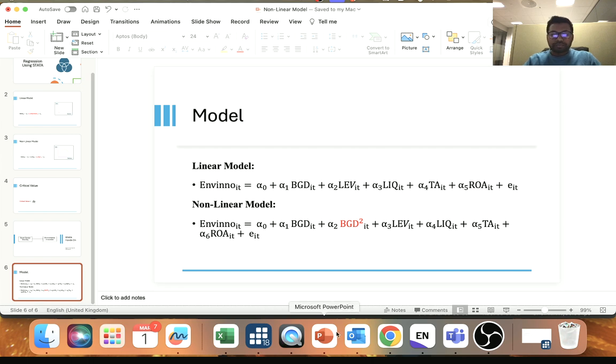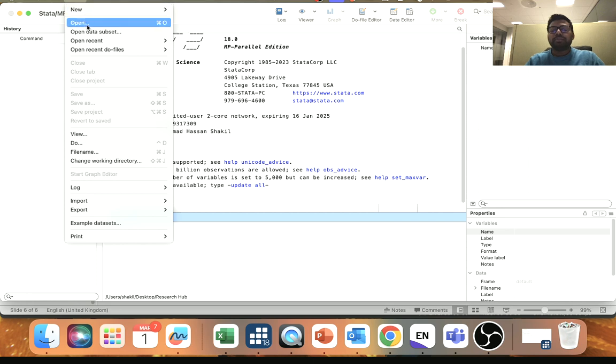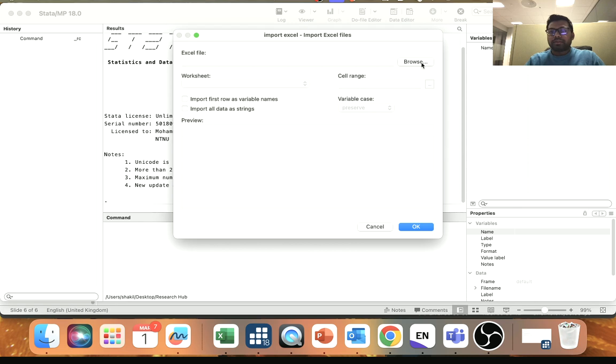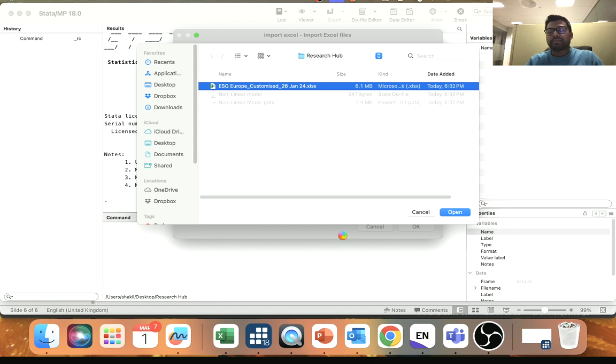Let's go to Stata. So I'm using Stata 18. What you need to do at first is click on File and then import the data set you have. I'll go to import Excel spreadsheet because my data is Excel data. Then I'll browse and select this file. So I click on that, and it will take some time to upload the data.